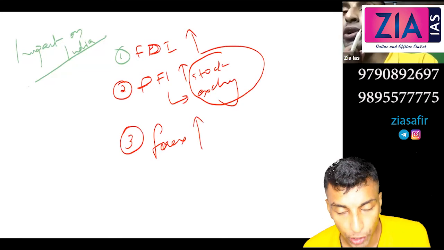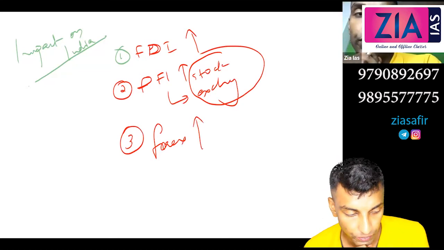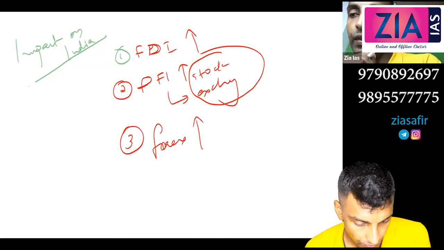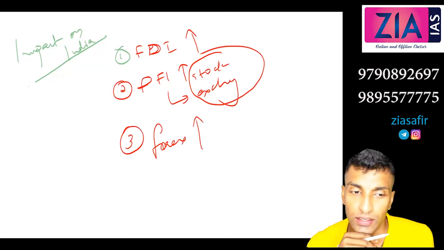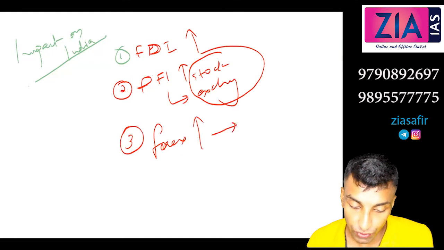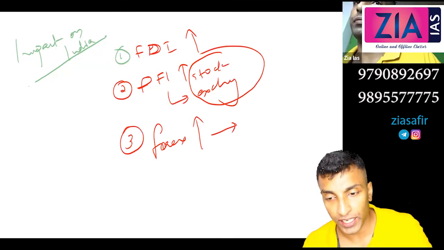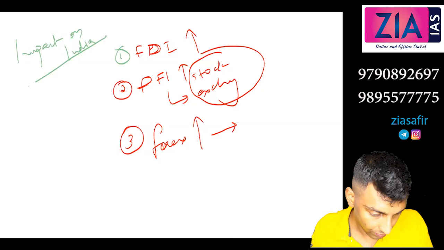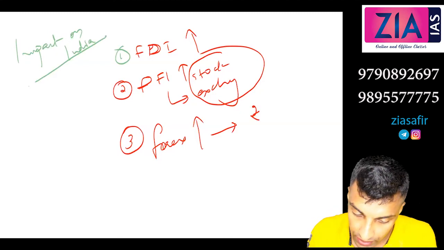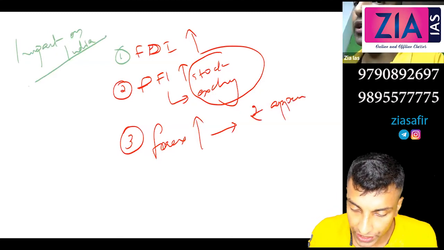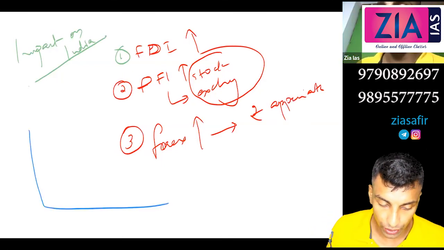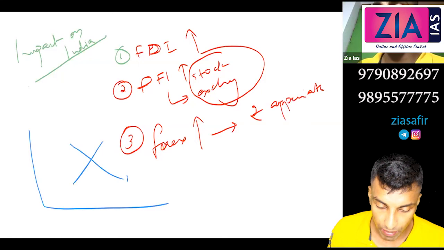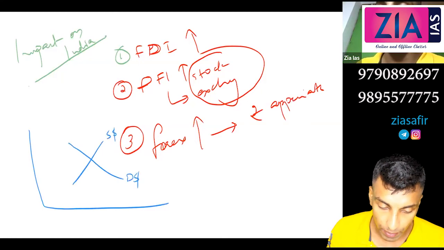So supply of dollar will increase or decrease? Increases, sir. So what will happen with the rupee? Appreciate or depreciate? Appreciates. So this leads to rupee appreciation. I'll show you in the graph if you want. See, this is what is actually going to happen. So this is demand for dollar and this is supply of dollar, right?